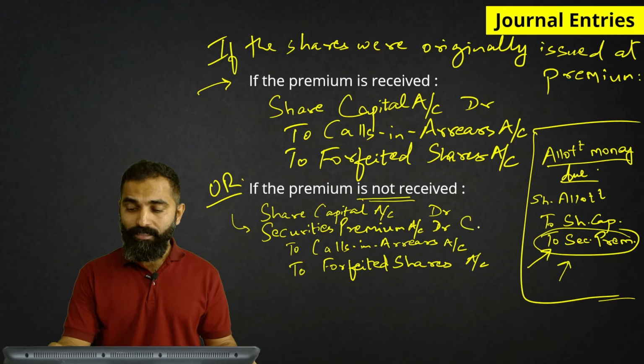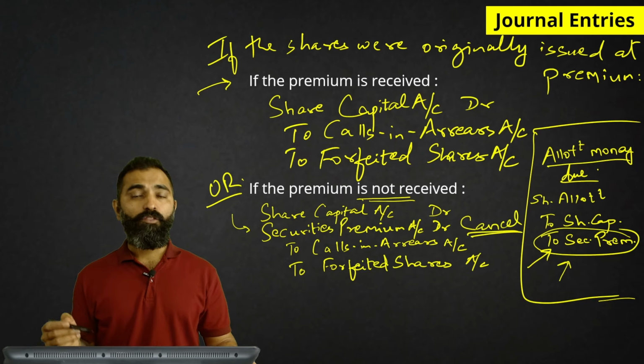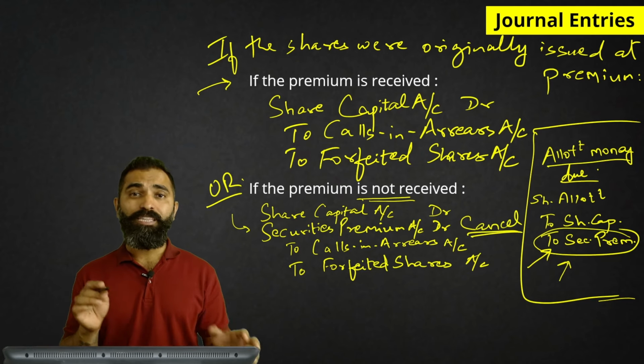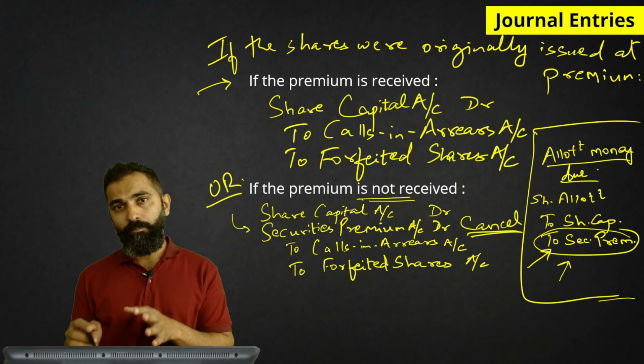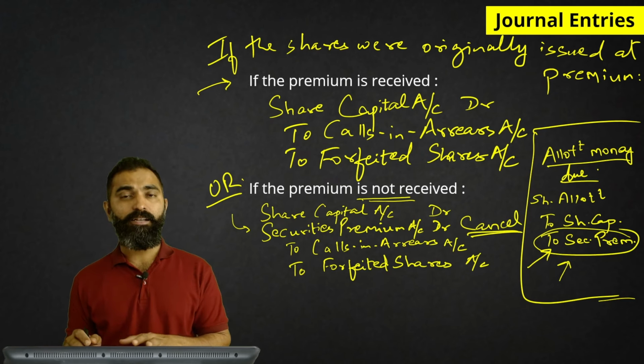Because we want to cancel that much premium. We have not received the premium on these particular shares. That is why the premium account is being debited.